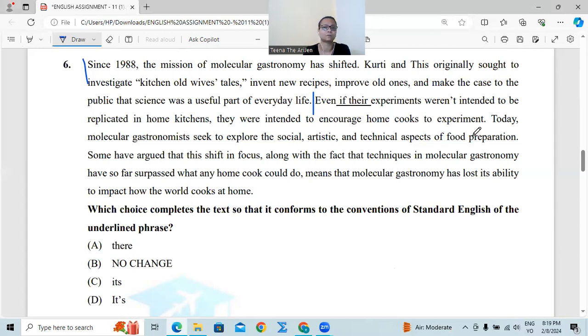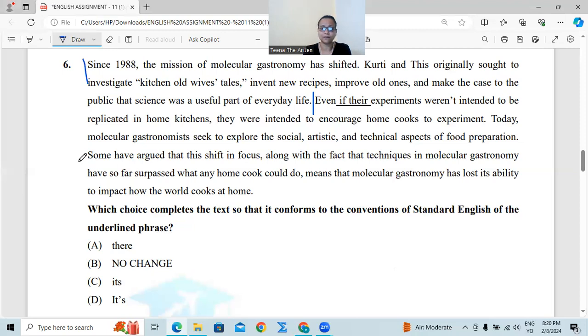home cooks to experiment. So even if the underlying part is this one, even if their experiments weren't intended to be replicated in home kitchens, they were not actually targeting home kitchens. Rather, their purpose was intended to encourage home cooks to experiment. Today, molecular gastronomists seek to explore the social, artistic, and technical aspects of food preparation. Okay, so here we have already got the answer.